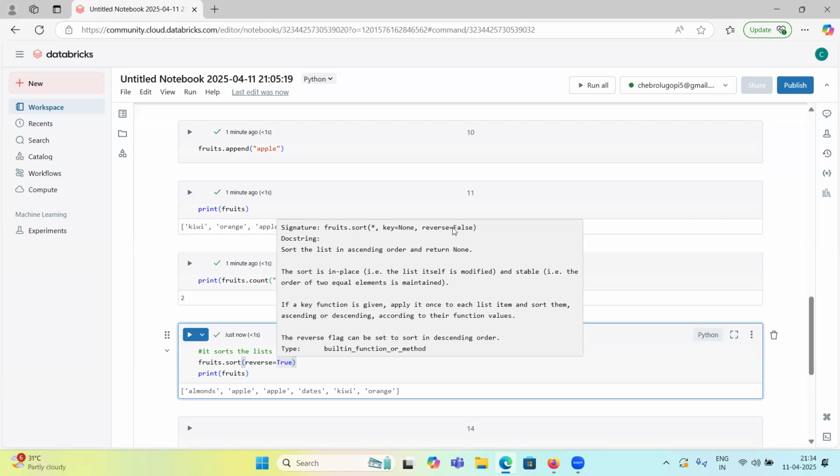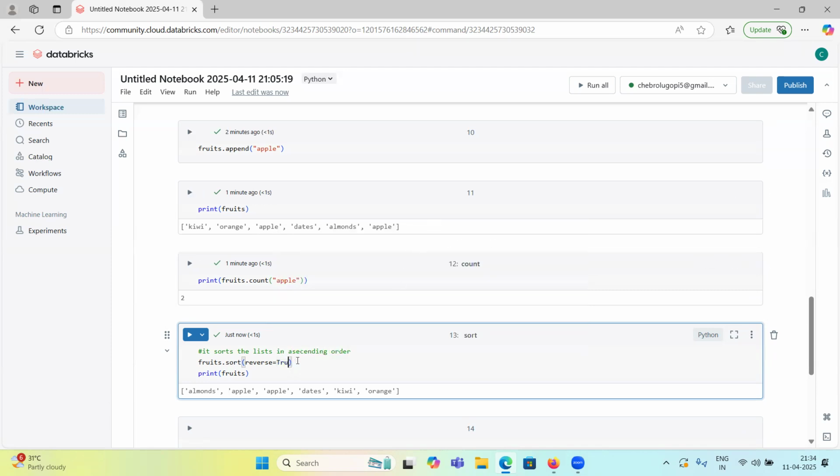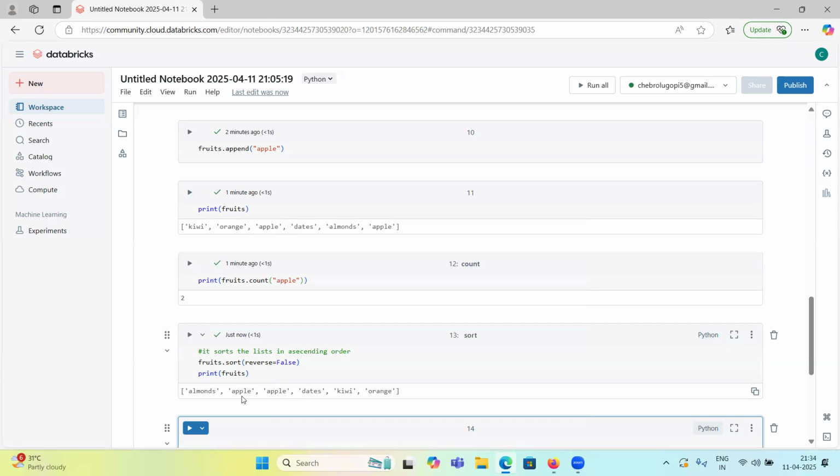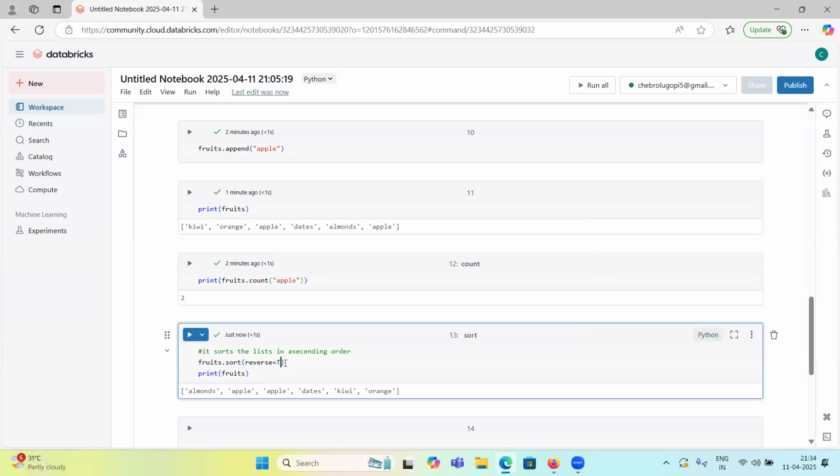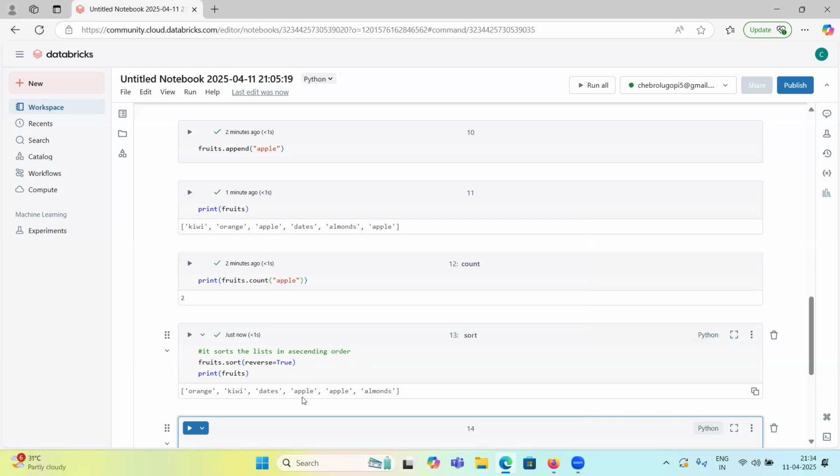Fruits dot sort, reverse equal to false is the default condition, which means ascending order, so the fruits will be the same. If you set reverse equal to true, it will be descending order. So orange will be first, kiwi next, alphabetically descending order. If you want to sort in ascending order, there's no need to provide the reverse parameter. If you want to print the list in descending order, then you have to set reverse to true.